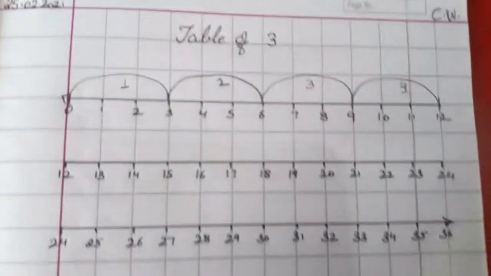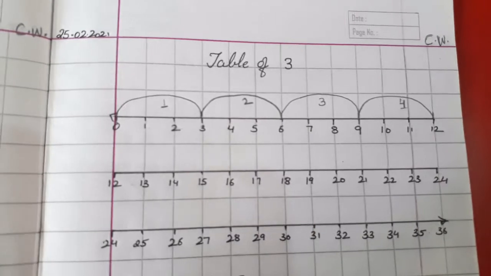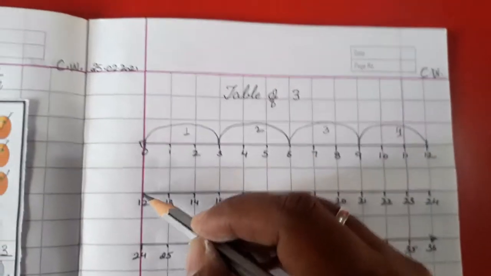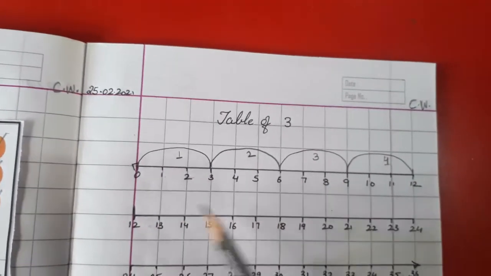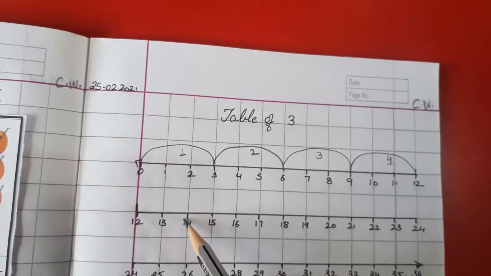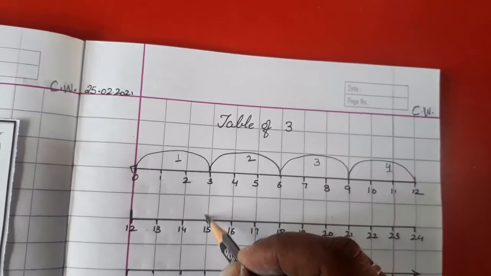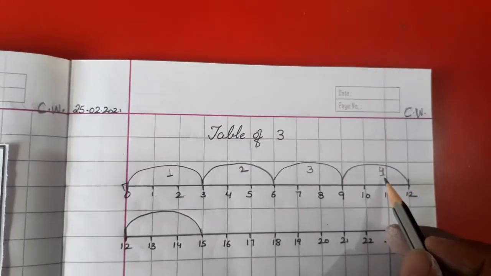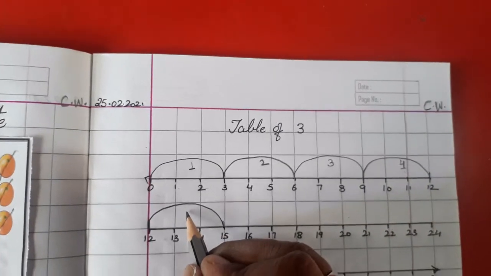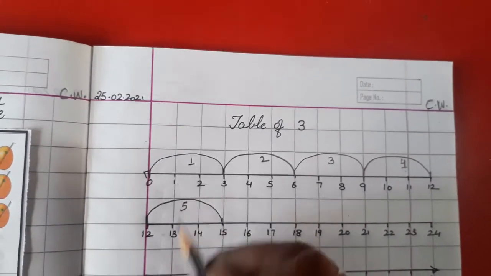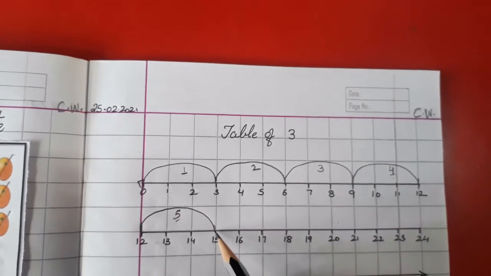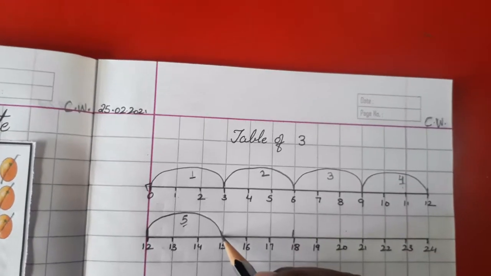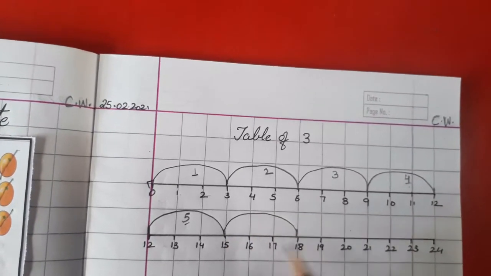Understood? Now see, you all are standing at 12. So what we will do, we'll stand at 12 in the next line. We'll stand here like this. Again, let's count 3 ahead. 1, 2, 3 till here. Let's make a jump. Here we have made 4 jumps, right? So this one will be the fifth one. Understood? Now 1, 2, 3 here. This is going to be sixth.